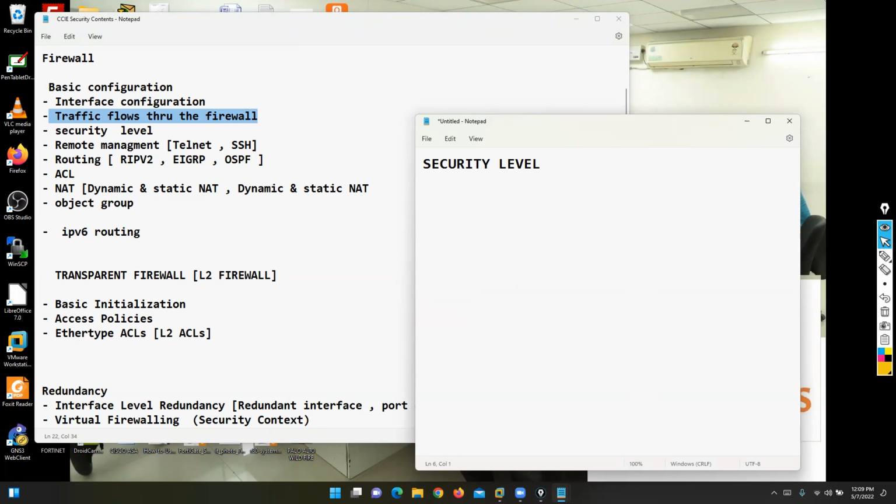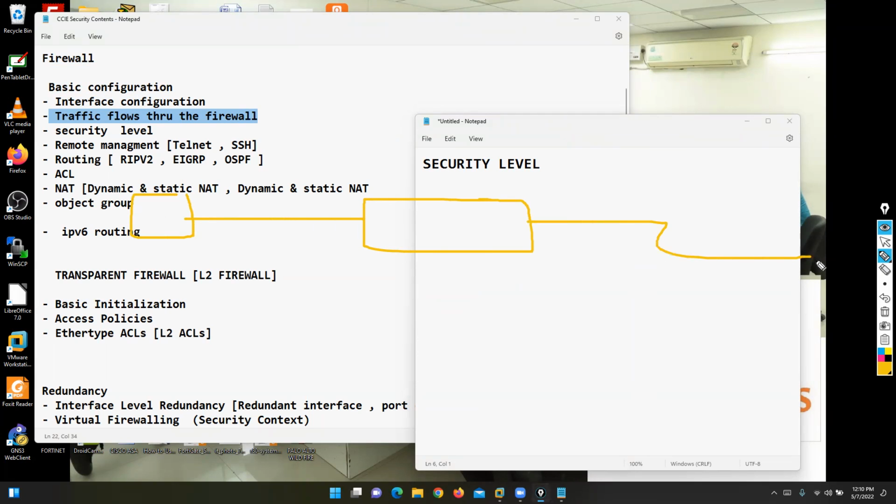In the security level concept, for example, we are working with a single Cisco ASA firewall, and this is our LAN portion, and we have our WAN side. On the LAN side, we have security level 100. Why 100? I will explain in detail, but right now I'm giving you an idea. We have security level 100, and on the WAN side, we have security level 0. So traffic is by default allowed from higher security level to lower security level.